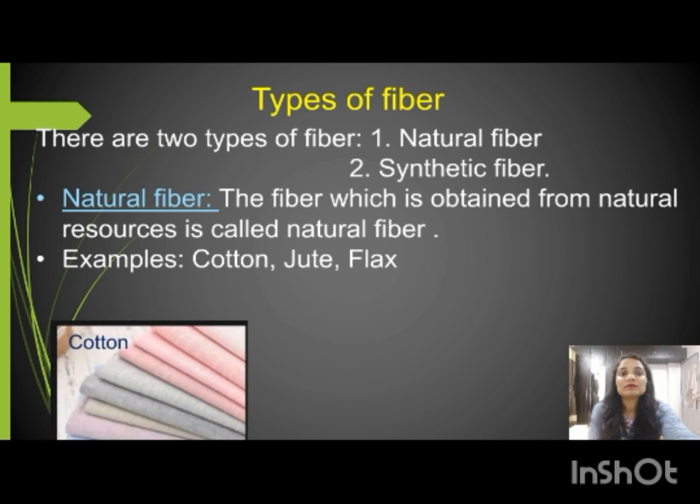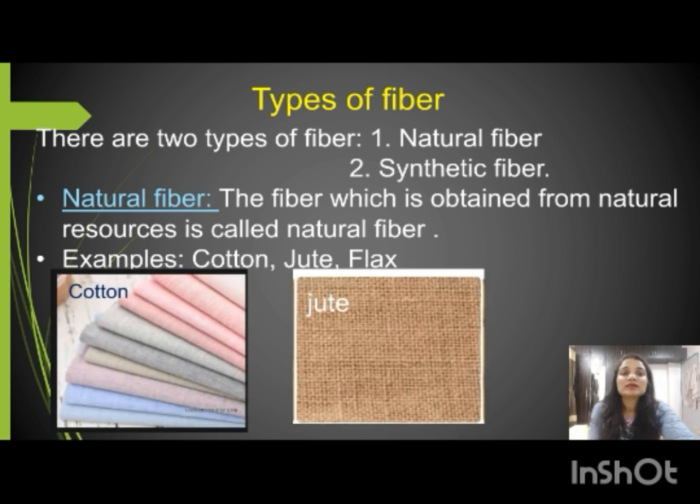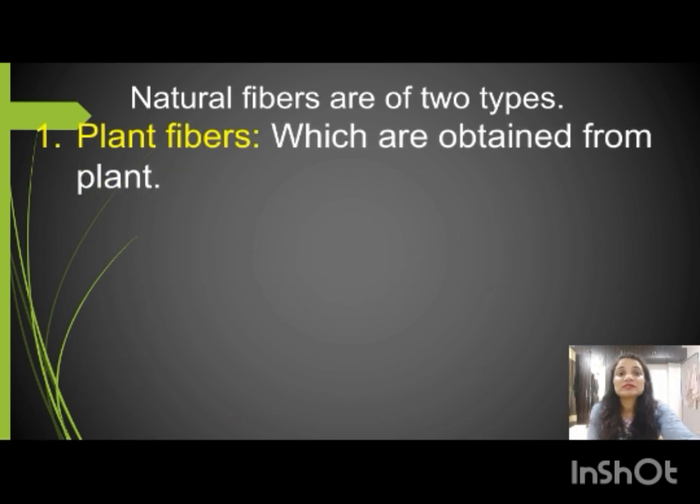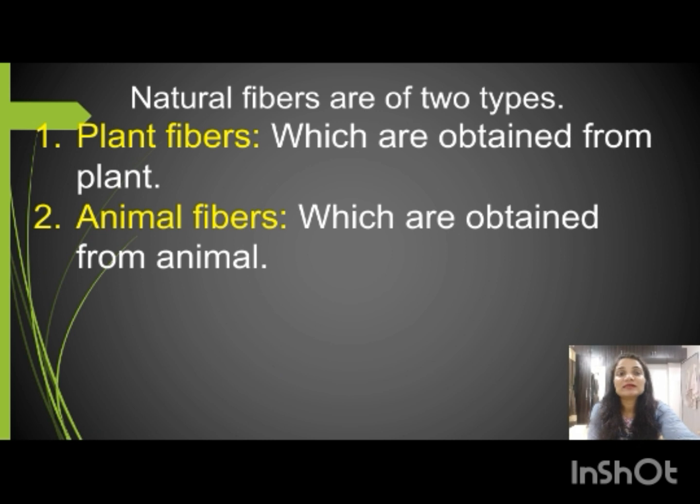Now here are the examples: cotton, jute and flax. These are examples of natural fiber. In addition to these you can write down wool and silk also. These are also natural fibers. Now we will see that natural fibers are again of two types. What are the types? The first is plant fiber and the second is animal fiber.